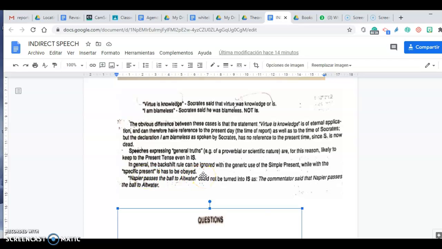That is to say, "I live in Argentina." It depends, because the person may still be living in Argentina or not. That may be generic, but something that is specific is "I am cooking now." So in that case, it is more specific. So she said that she was cooking at that moment.